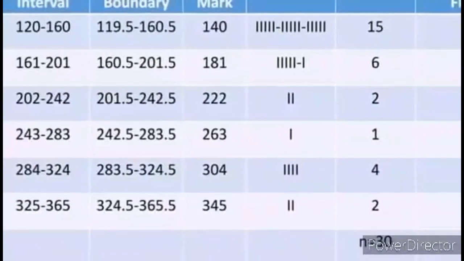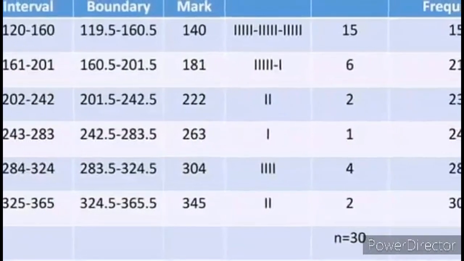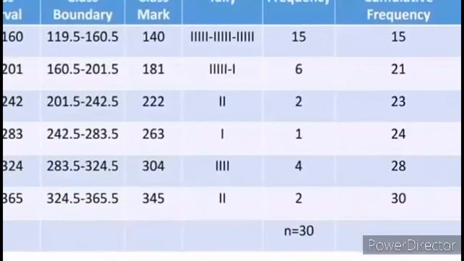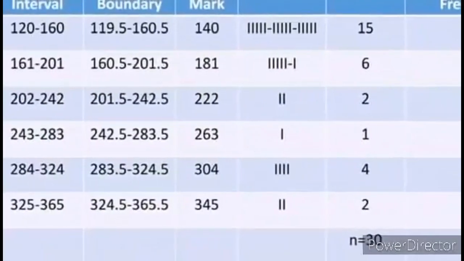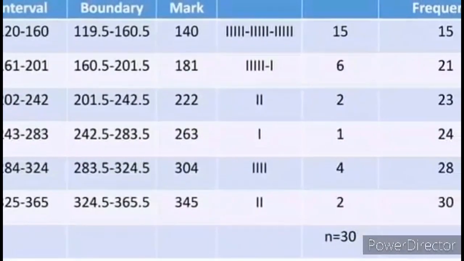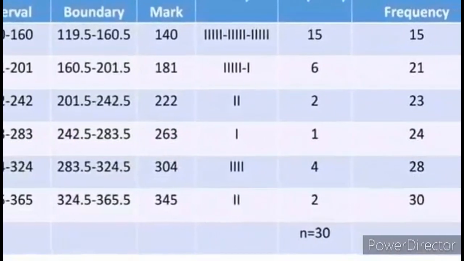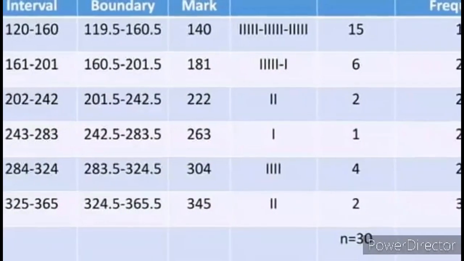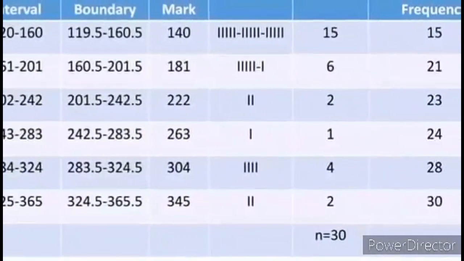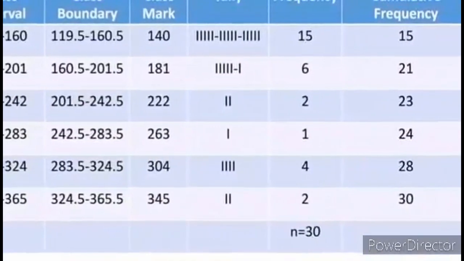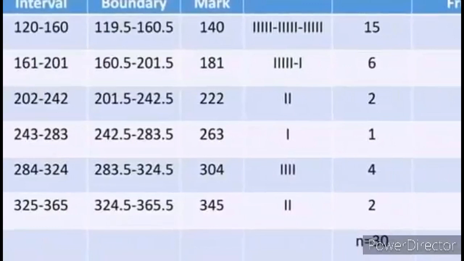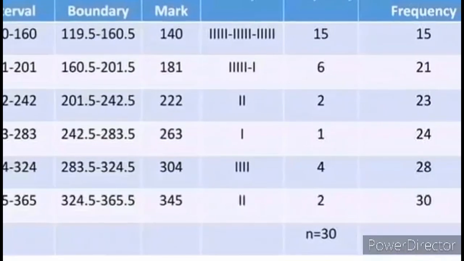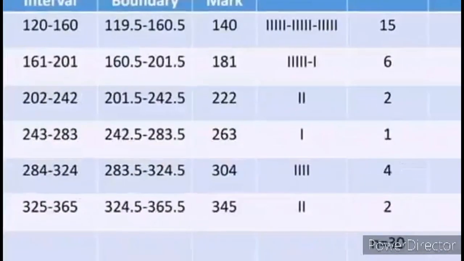The class intervals are 120 to 160, 161 to 201, 202 to 242, 243 to 283, 284 to 324, 325 to 365. So our class boundaries are 119.5 to 160.5, 160.5 to 201.5, 201.5 to 242.5, 242.5 to 283.5, 283.5 to 324.5, 324.5 to 365.5.